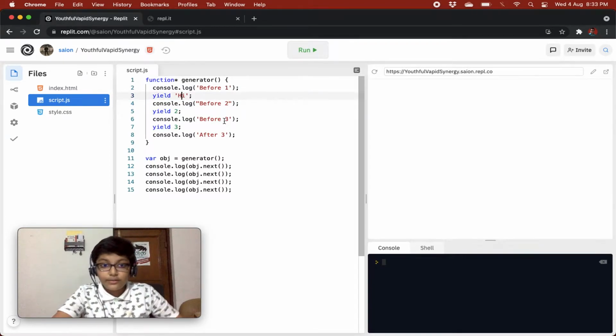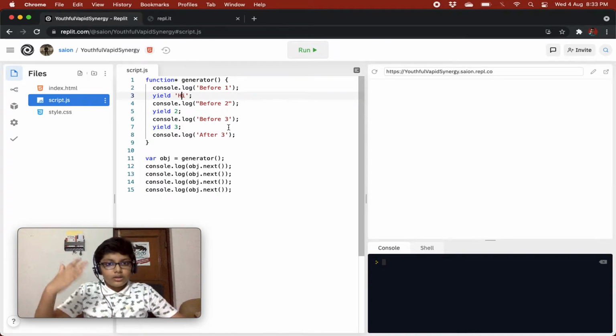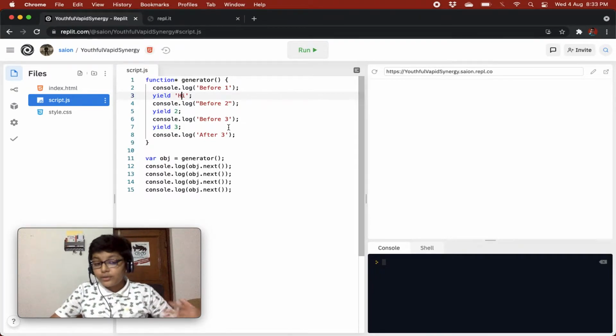Done is basically a flag, a state, and if it is false, that means there are some more things to return, and the generator function is not over yet. But if it is true, it is indicating that there is nothing more to do, and the generator function has done all its tasks.